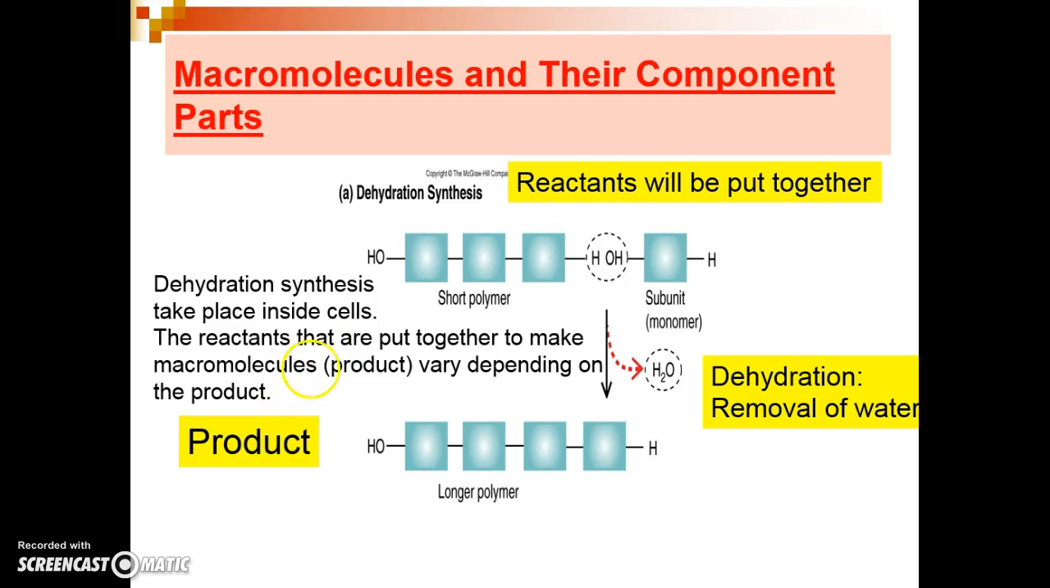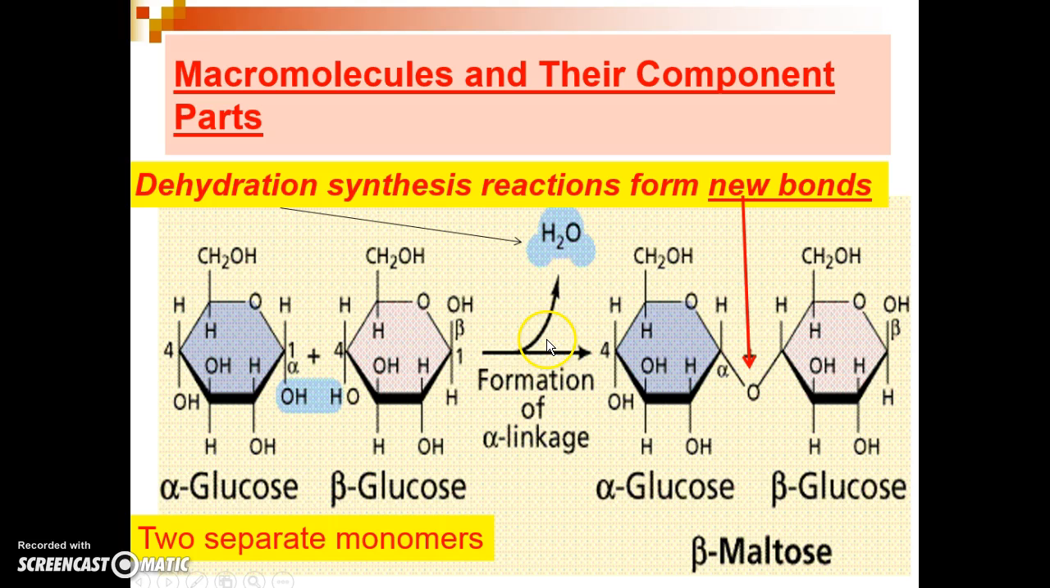Dehydration synthesis reactions depicted here consist of reactions in which smaller components, in this particular figure depicted as these blue squares, are brought together by the removal of a water molecule. The subunit or monomer is now attached to other subunits and monomers previously attached by synthesis reactions.